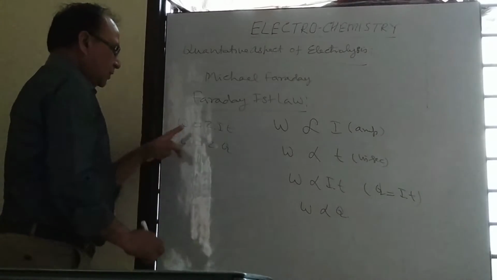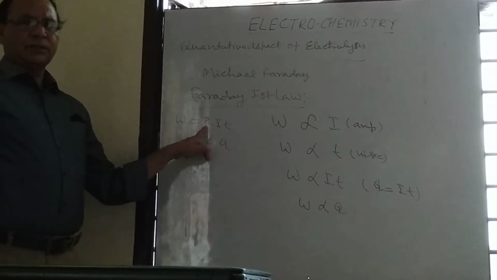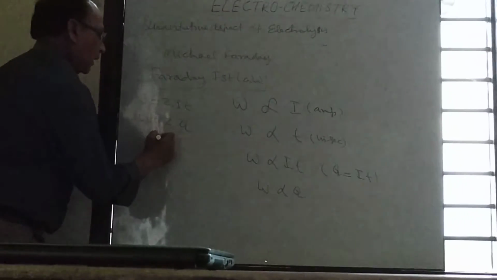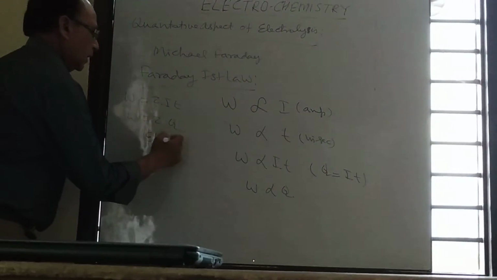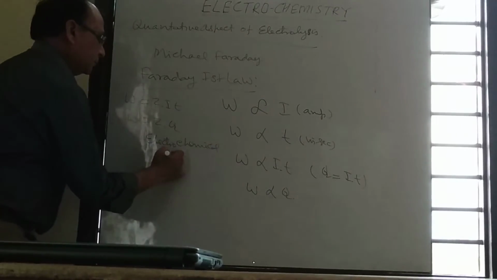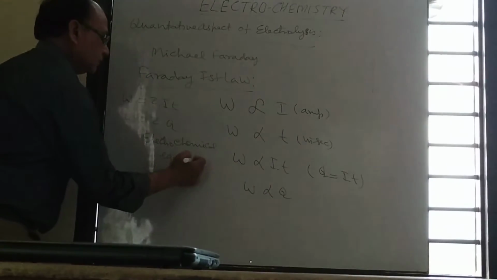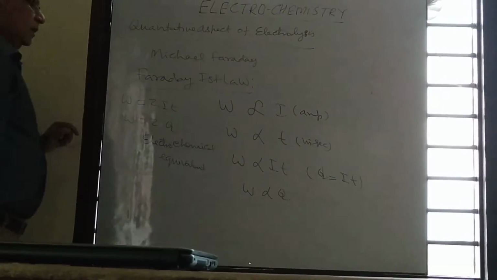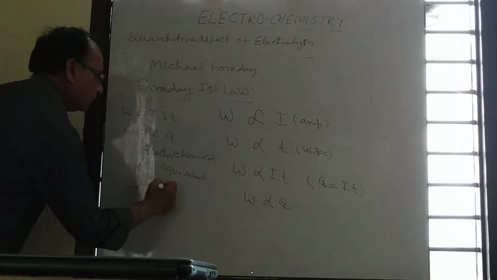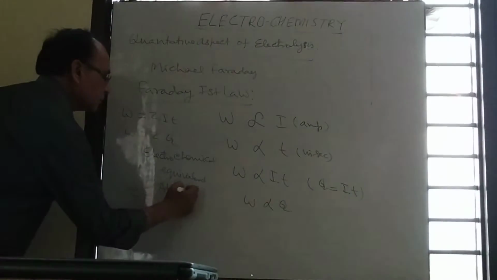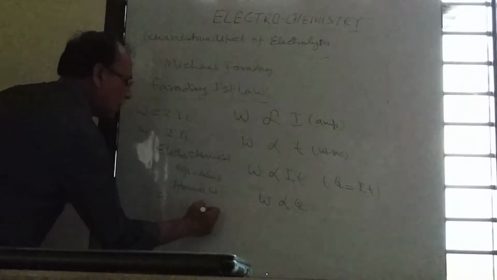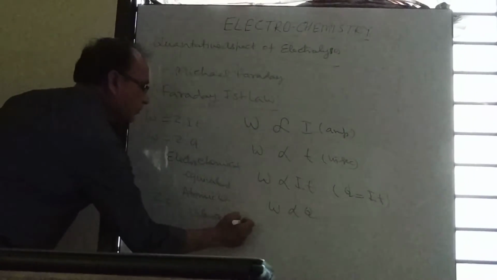What is Z? It is a proportionality constant, but here Z will be called electrochemical equivalent. Mathematically, its value was found equal to atomic weight divided by valence into 96500.